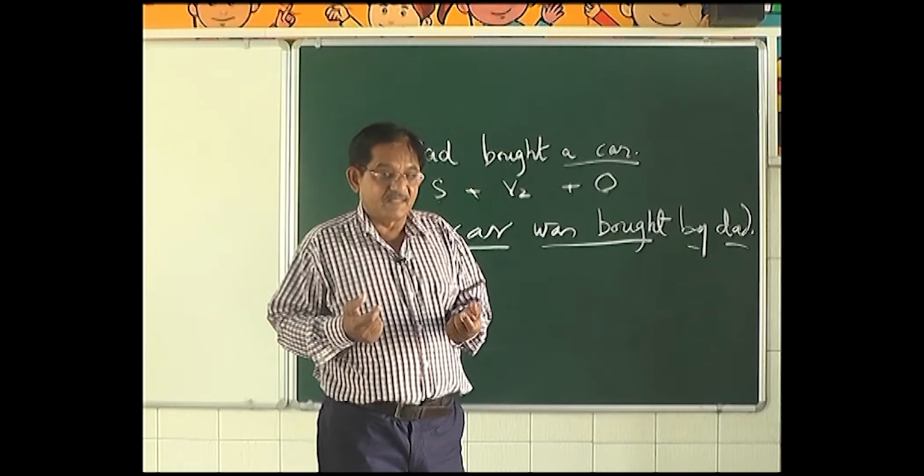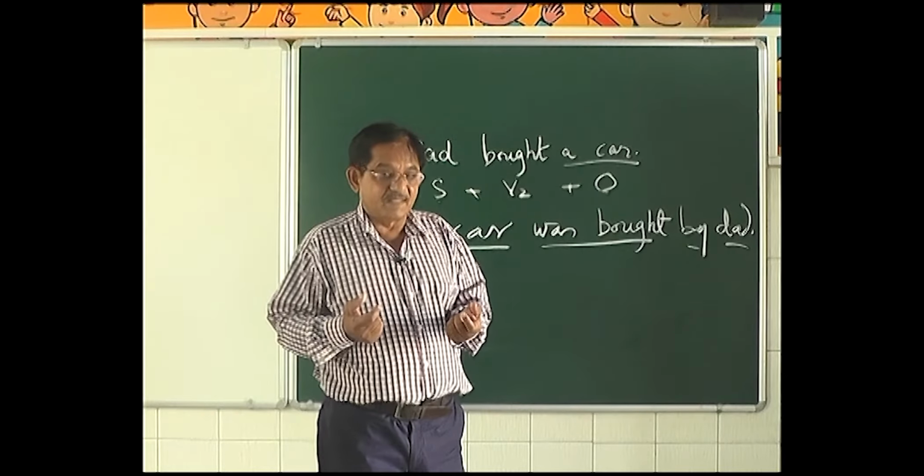You understand what I am saying? A car is not doing anything. Even in this sentence, the doer is dad. But the difference is that in this sentence, dad is the object of the sentence. When the object is the doer, that sentence is said to be in the passive voice. When the subject is the doer, that sentence is said to be in the active voice.